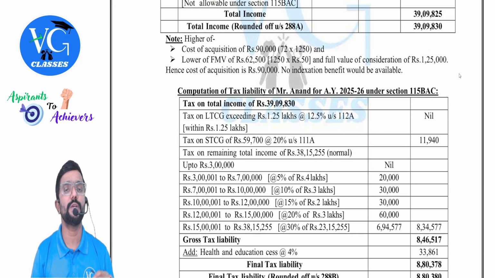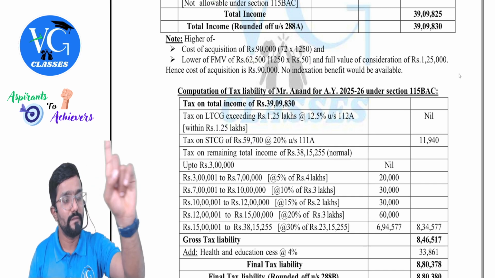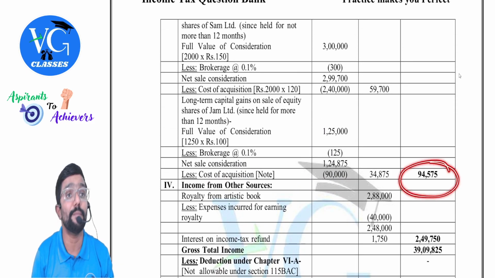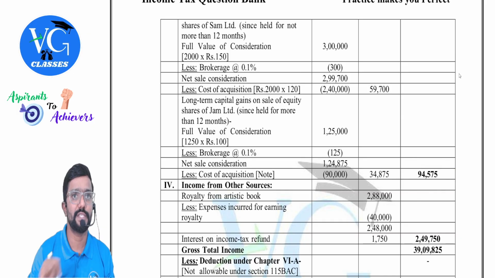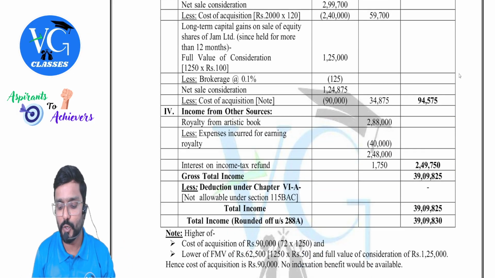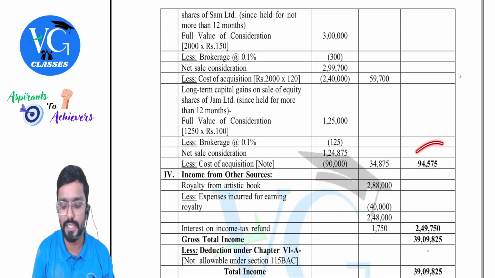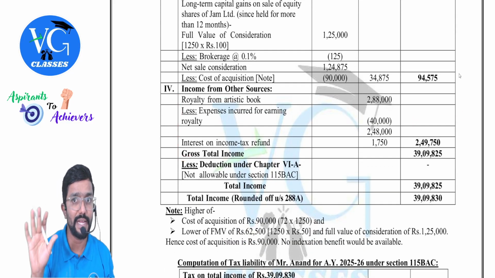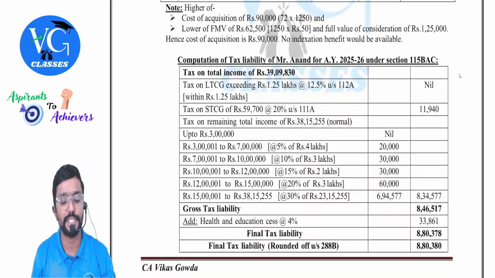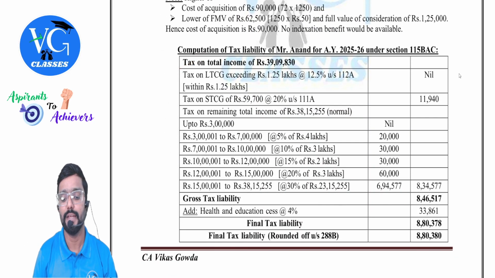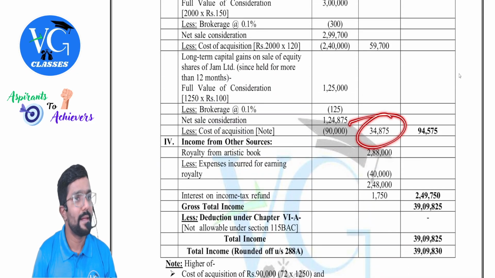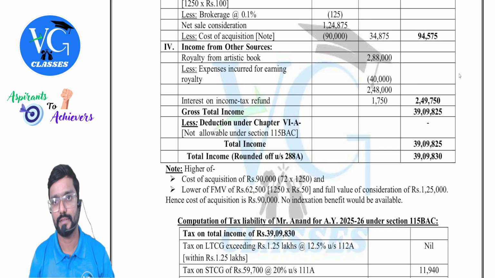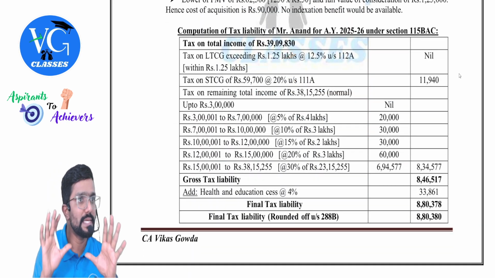And whenever you are computing total income, you are done. Now you are supposed to calculate tax liability. First check whether total income includes any special income. Yes. First calculate tax on it. Whenever total income includes any special income, it is there here. And please check under IFOS also if there is any casual income and all. Here actually it is not there. First calculate tax on it. Tax on long-term capital gain. Guys, this is taxable at 12.5%. But as it is within 1,25,000, zero tax. Zero tax. Is that clear?